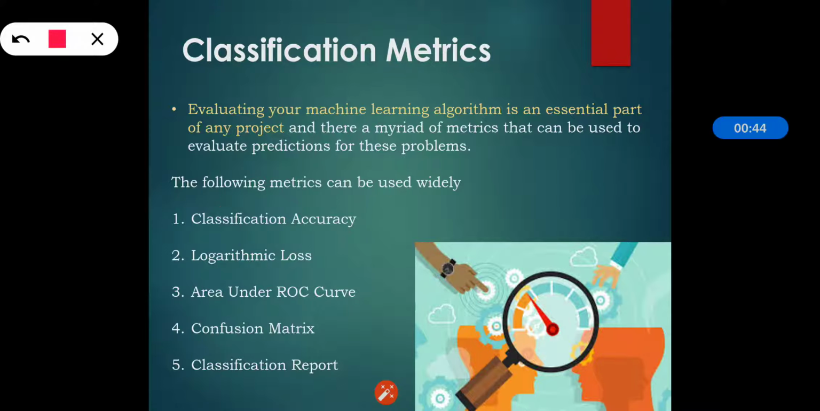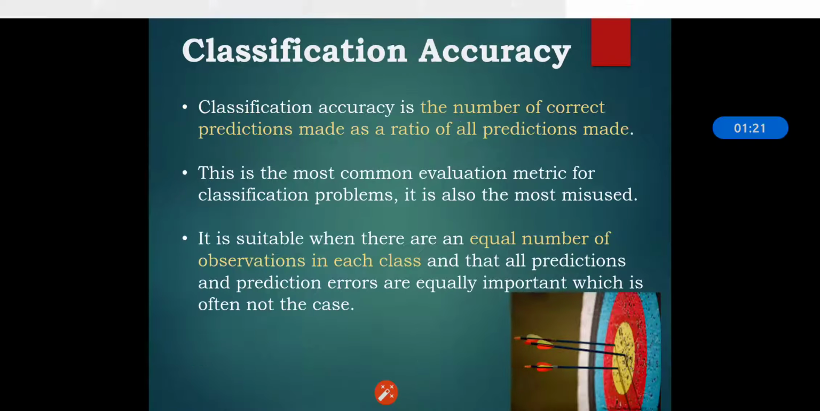So the first one is classification accuracy. It is nothing but the total number of correct predictions. The second one is logarithmic loss. It is a performance metric for evaluation of predictions. Then the third one is area under ROC curve, which is used for binary classification problems. Then the next one is the confusion matrix, which is used for accuracy of a model. And the next one is a classification report, which is used to have a quick idea of the accuracy of a model. So these are the various metrics that are used when you are talking about classification metrics. So we will see them one by one.